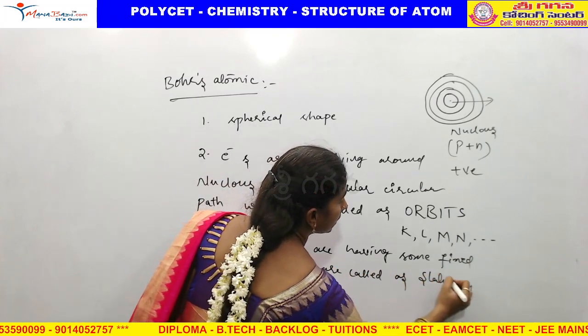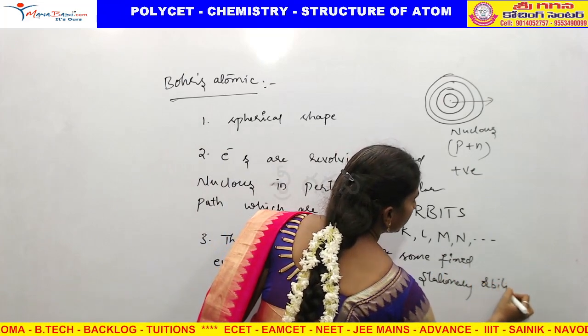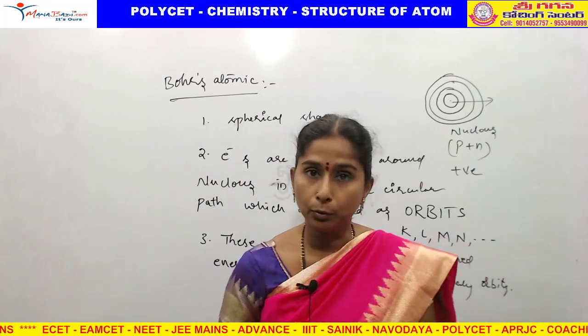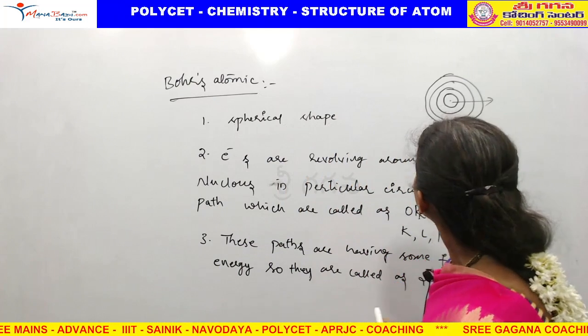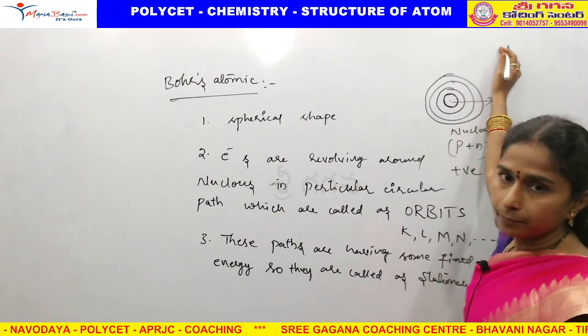So now he is in the safe zone. After the explanation of Rutherford and his failure, he said that these paths have a particular, fixed energy.